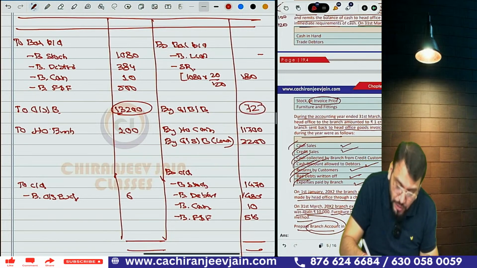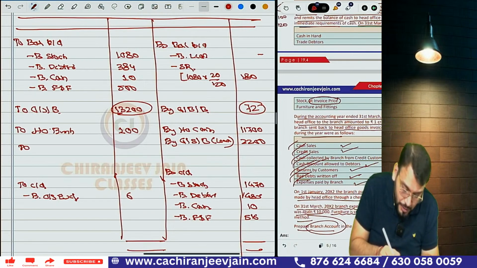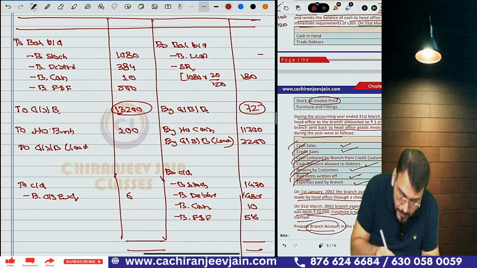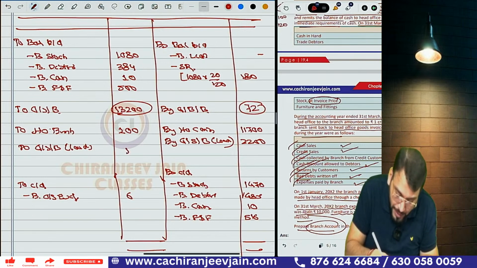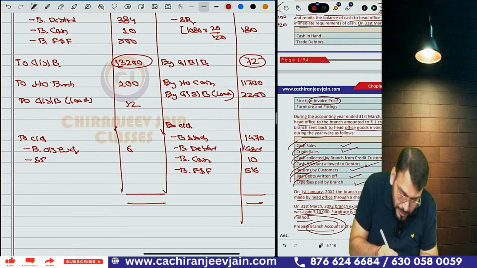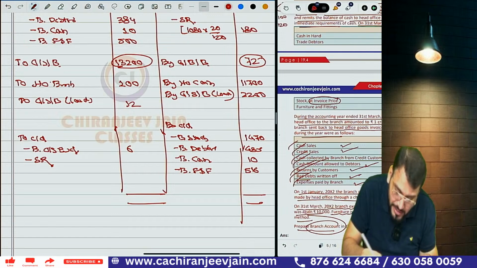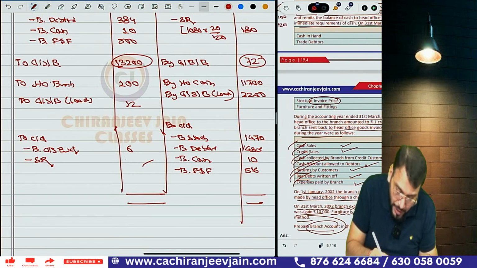Then on this 72 you need to find out the load, whatever is recorded in invoice price. So, goods sent to branch return, in brackets write on load, and 72 into 20 divided by 120. How much? It is coming 12. And then closing stock reserve. Closing stock reserve you add on this side, because closing stock is on this side, so stock reserve will come on the other side. It will be 1470 into 20 divided by 120, that is coming 245.